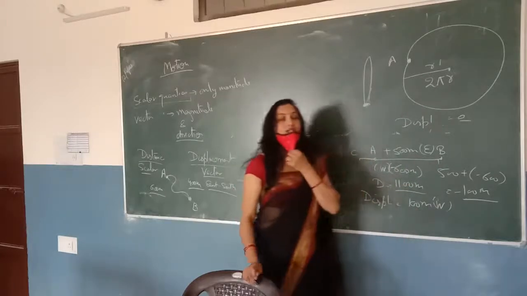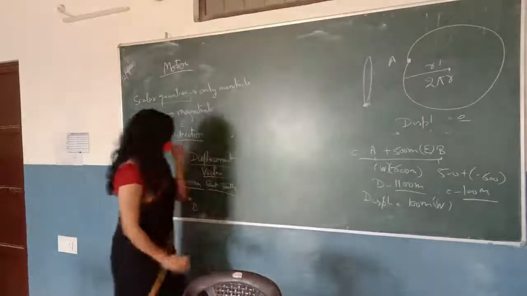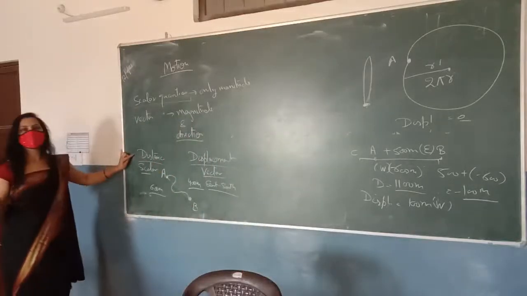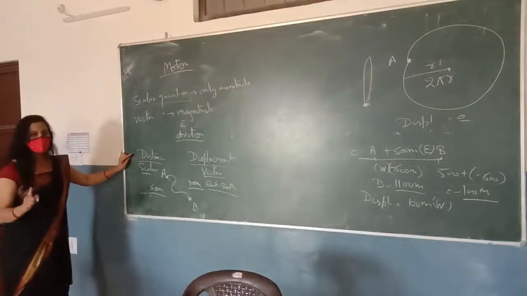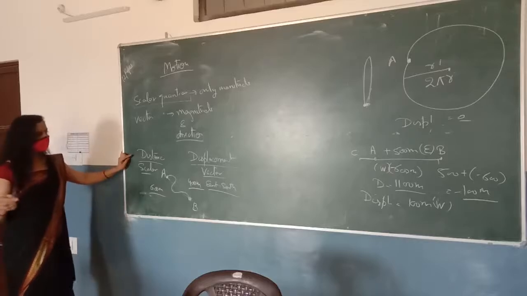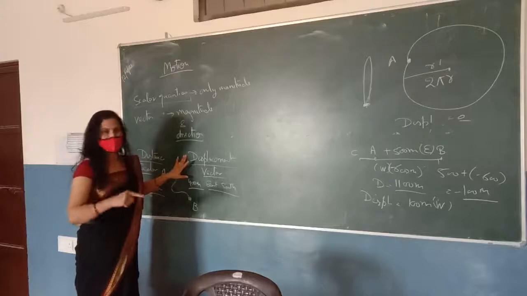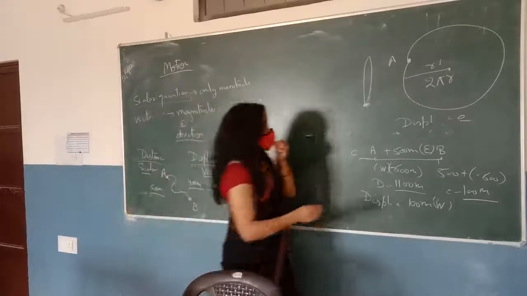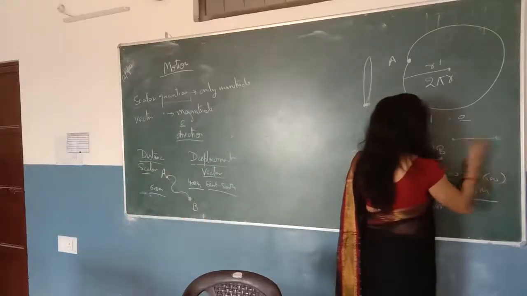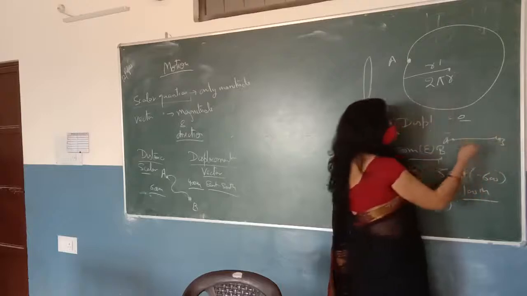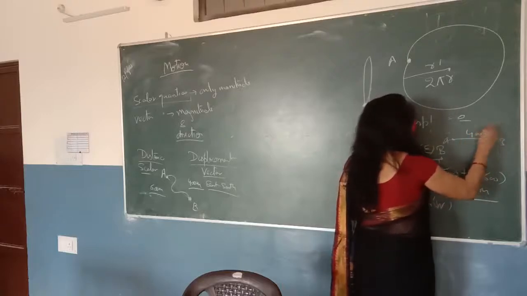So this difference we can write like this: distance is only positive, but displacement can be positive and it can be negative. So how can it be positive? Suppose you are here and you move to the point B, which is at a distance of 400 meters, suppose.